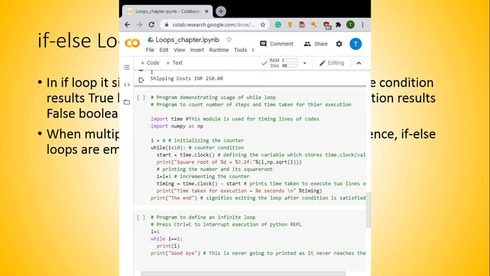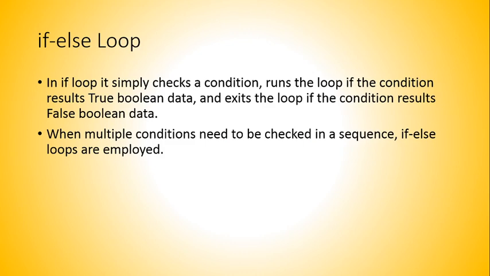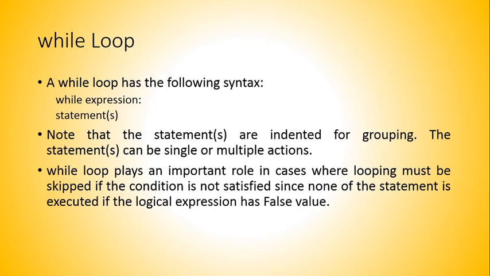Moving further, let us check what a while loop is. As you are quite aware, this is just simple. The while loop has the following syntax, as you can see: while, then an expression, and after the colon there will be a series of statements which have to be executed. Note that the statements are indented for grouping. You must understand what is meant by the word indented. It has to be spaced by a certain distance.